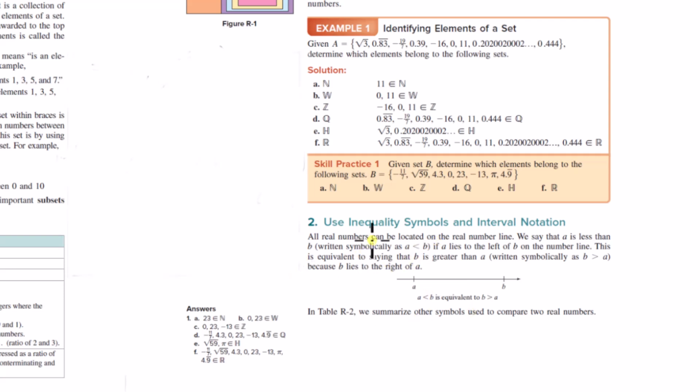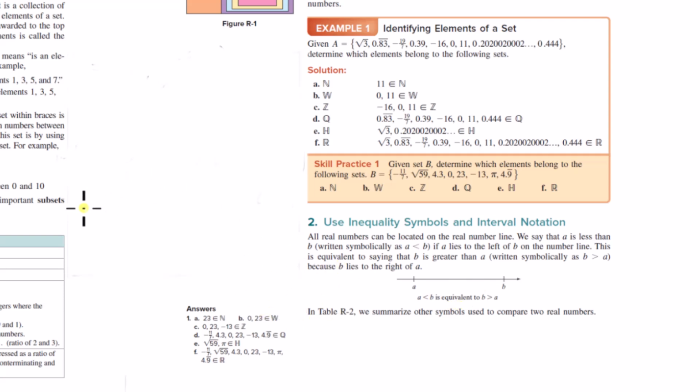But just to give you a sense of what they're talking about here, obviously we haven't been introduced in the textbook to imaginary or complex numbers. So it's implied that we're referring to the set of all real numbers. Okay. And what we do is we can use inequality symbols as a way to compare two real numbers. Okay. We could also use an equal symbol.